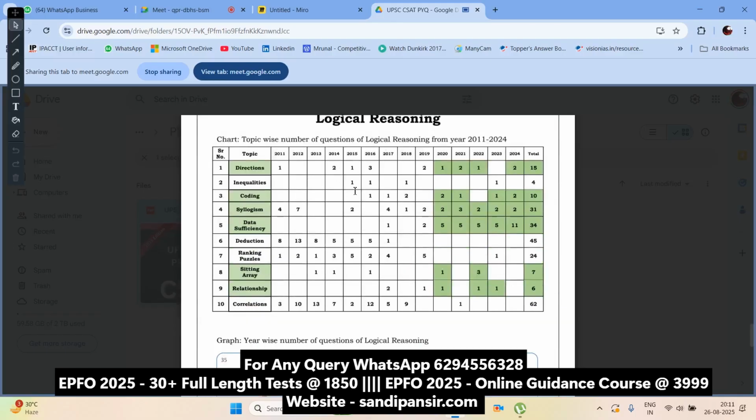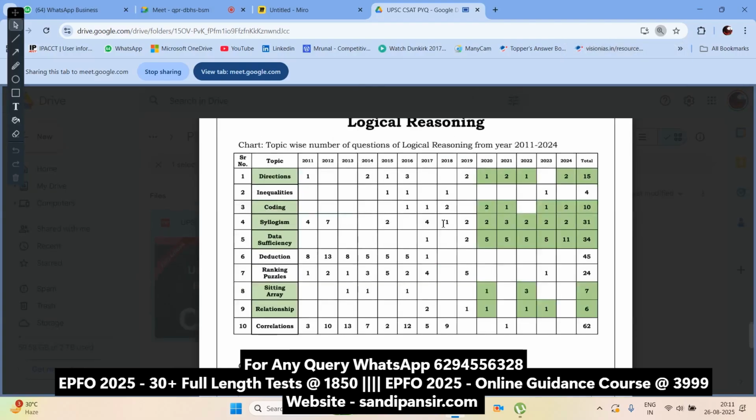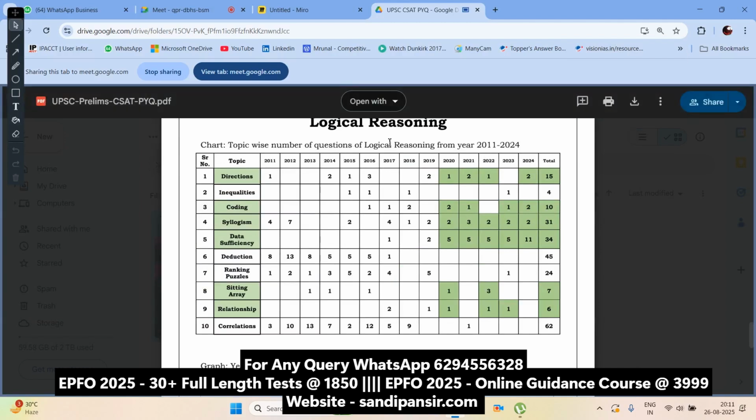Generally, here I'm presenting a logical reasoning question that has come in the UPSC CSAT paper.